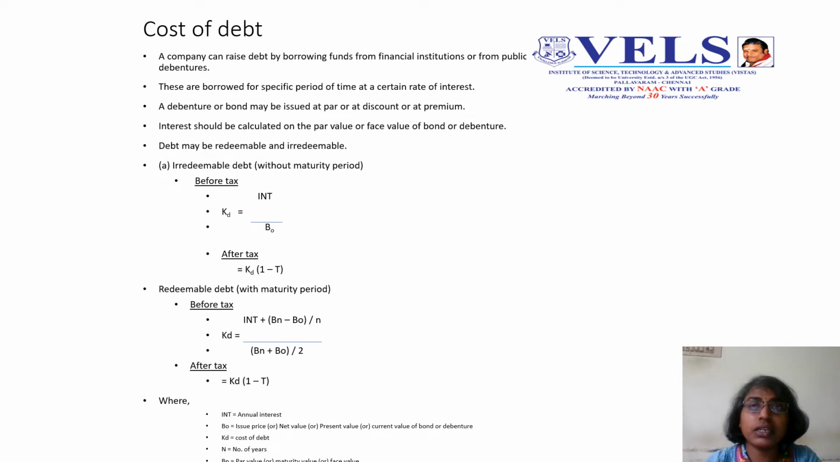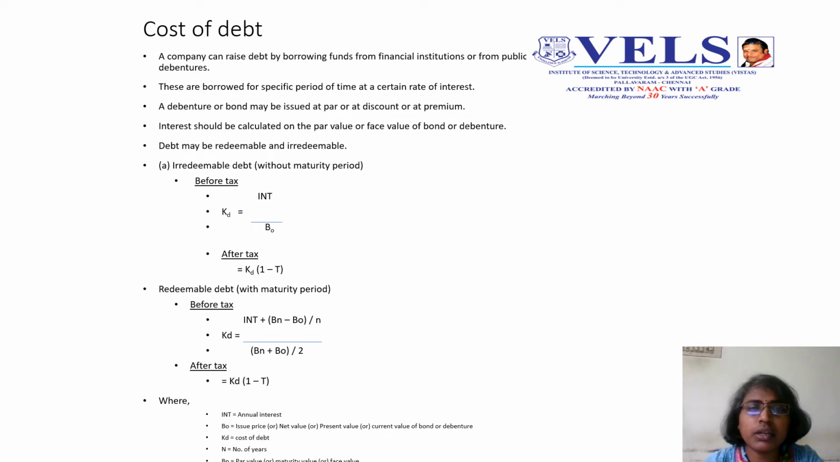So in case of irredeemable debt, once the money is received from the banks or through debentures, it will stay in the company throughout. They will not repay the principal amount, only the interest will be paid. So here, how to calculate the cost of debt for irredeemable debt as well as redeemable debt.